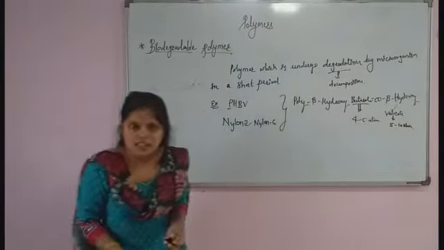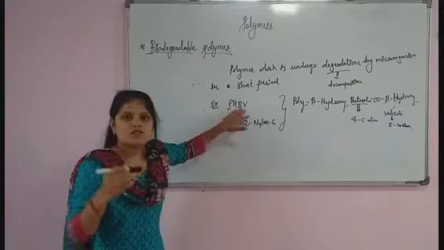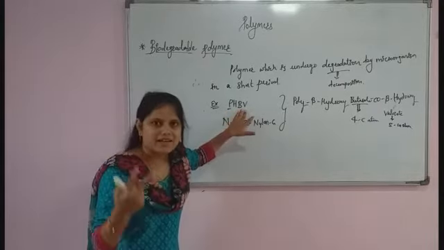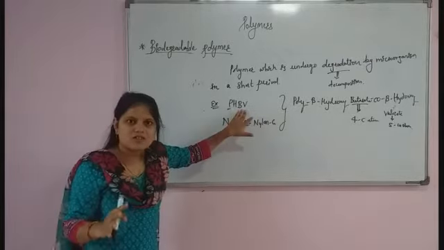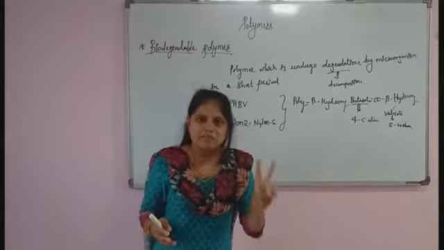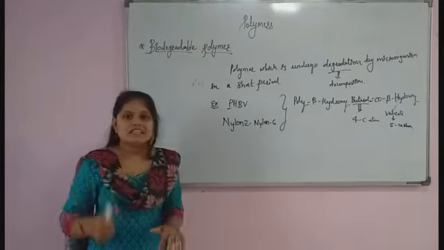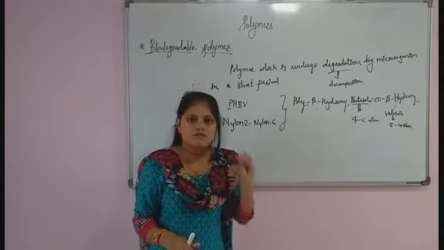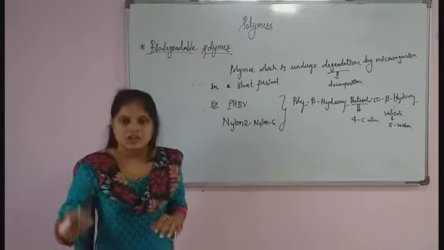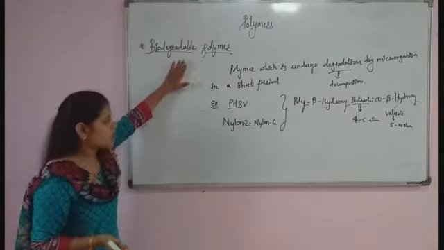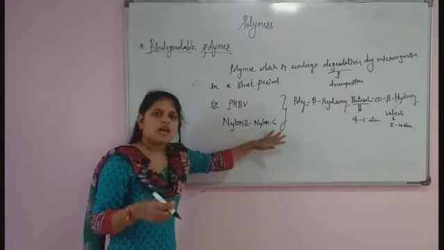Seeing this, you will understand that for the formation of PHBV we require two starting reacting materials. The first is 3-hydroxy-butanoic acid and the second is 3-hydroxy-pentanoic acid. The second example of the biodegradable polymer is nylon 2, nylon 6.